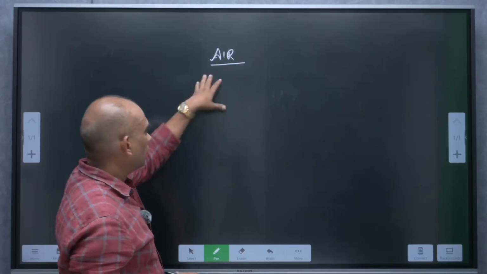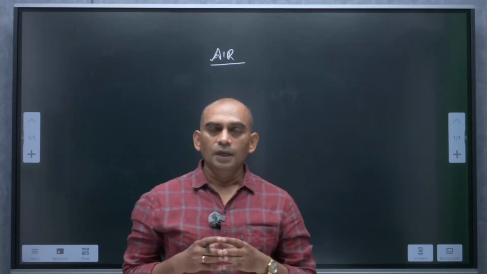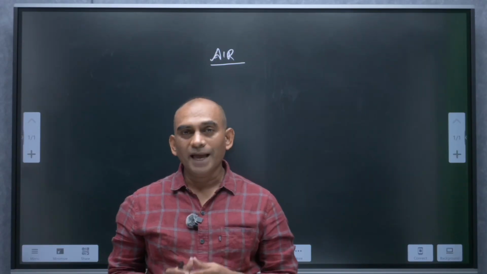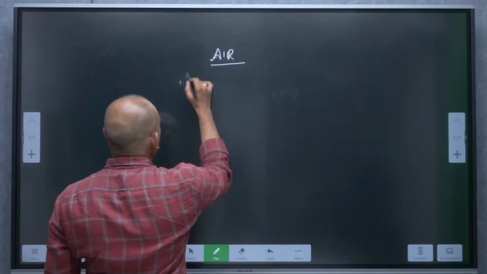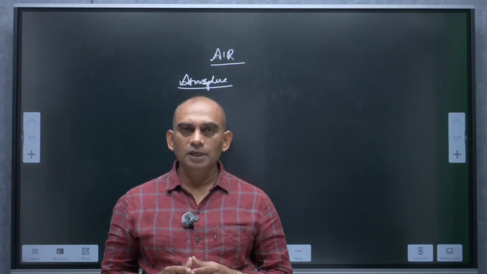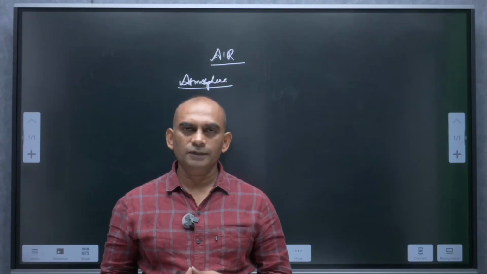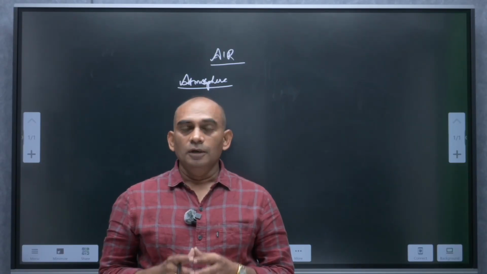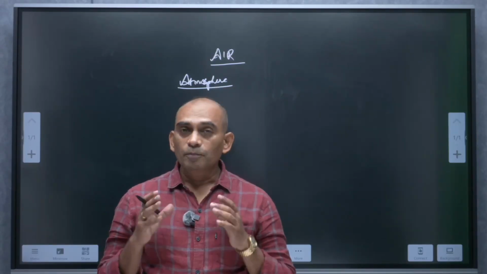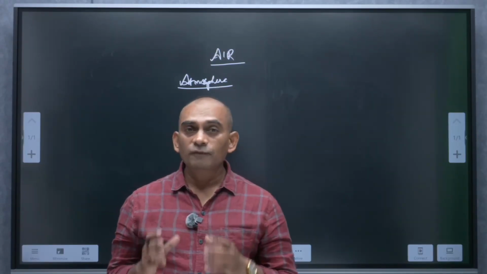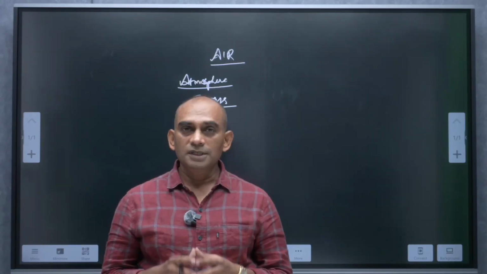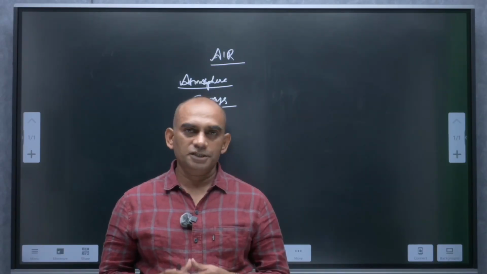Coming to our topic, air. Our earth is surrounded by a huge blanket of air called atmosphere. All living beings on this earth depend on the atmosphere for their survival. Atmosphere provides us air that we breathe. Atmosphere protects us from the harmful effects of sun rays.